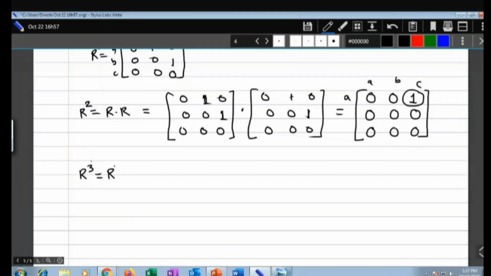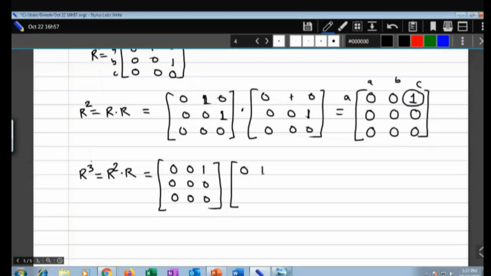So R3 is equal to R square into R. What is R square? It is 0 0 1, 0 0 0 and 0 0 0. And then what is R? So this is your R. I will multiply with 0 1 0, 0 0 1, 0 0 0.